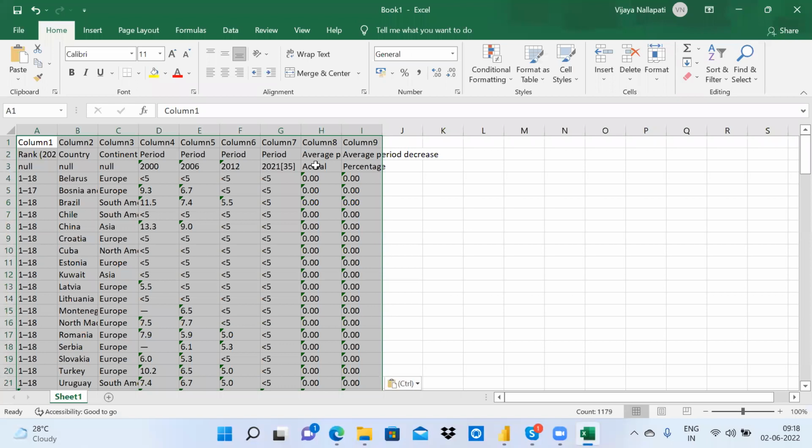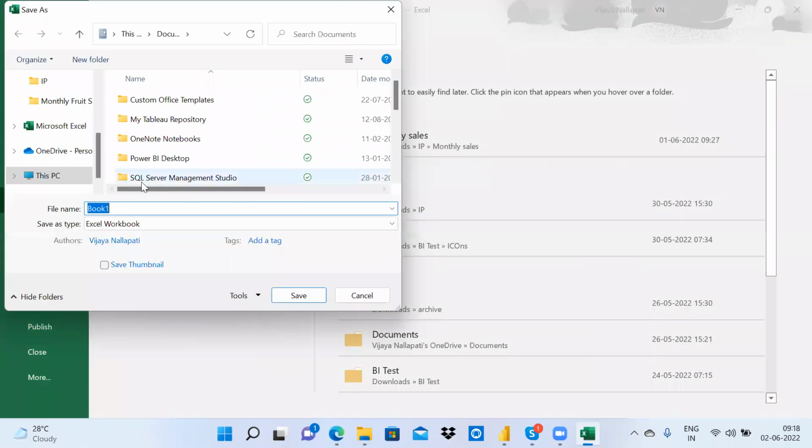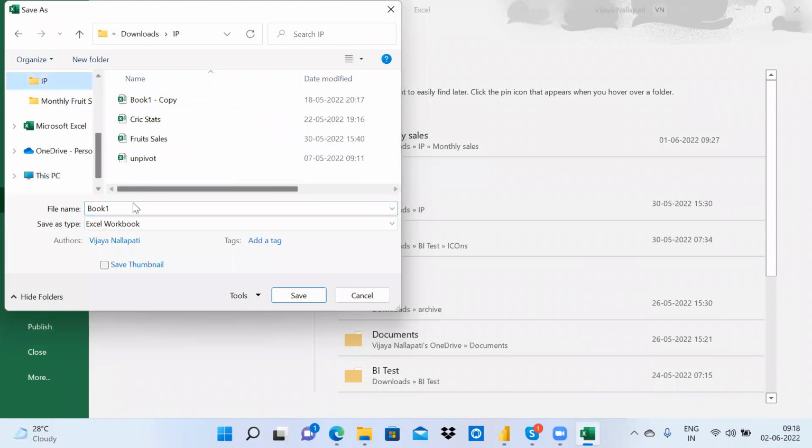I'm having this same data in one Excel file. So let's say this is the hunger index. Okay. Save. I'm saving this file as hunger index.